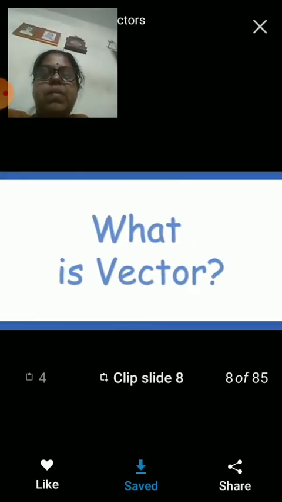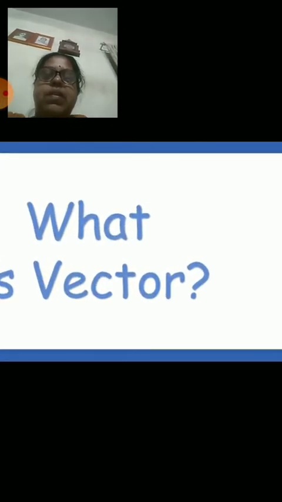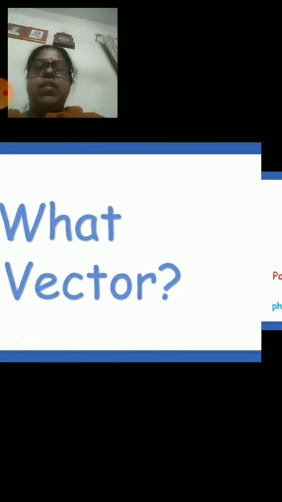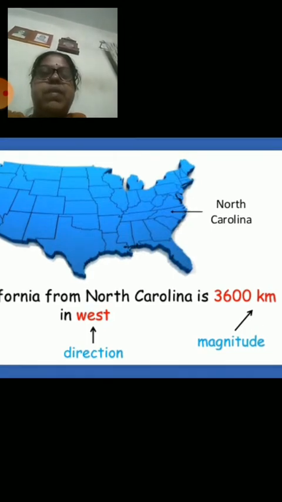Now let us come to a very important quantity which we require. The chapter vector algebra depends upon this fundamental quantity, that is vector. So what is a vector? Vector is a physical quantity which requires both magnitude and direction for its complete specification. Now, how to understand why we require both magnitude and direction? Previously, when we were discussing mass, length and time, only the magnitude was sufficient to describe that quantity.